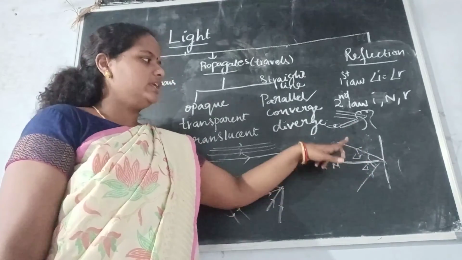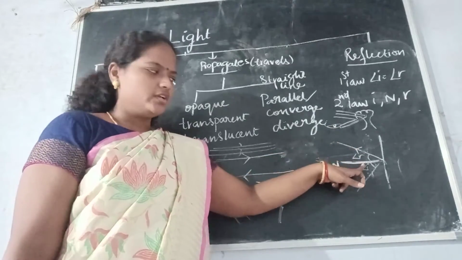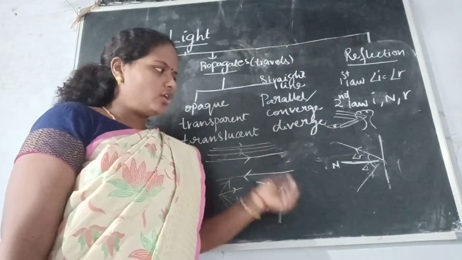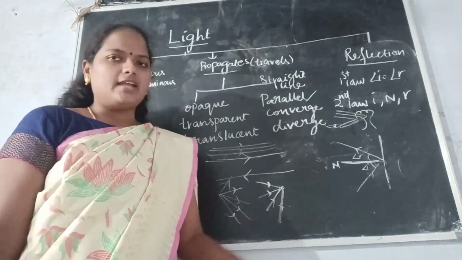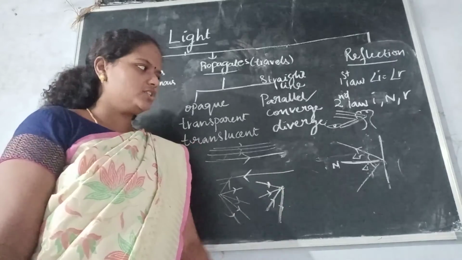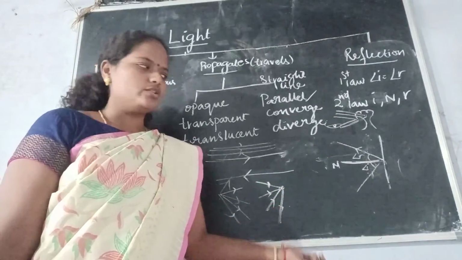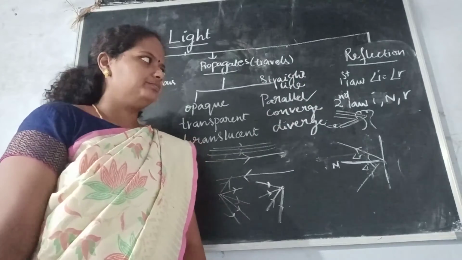And the angle between the reflected ray and the normal is called the angle of reflection. The law says that both will be equal. For example, if angle I is 10, then angle R will also be 10. If angle I is 20, then angle R will also be 20. Okay, that is the first law of reflection.